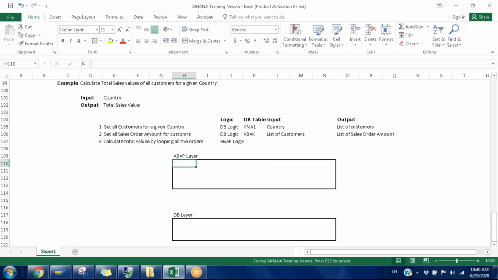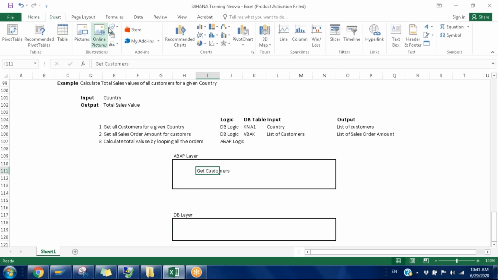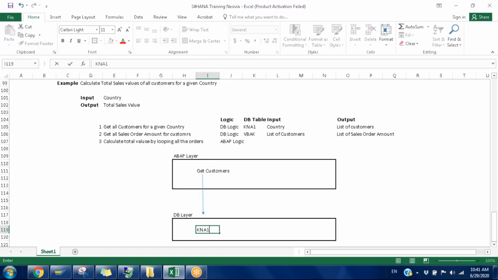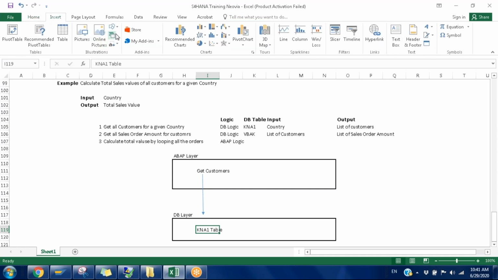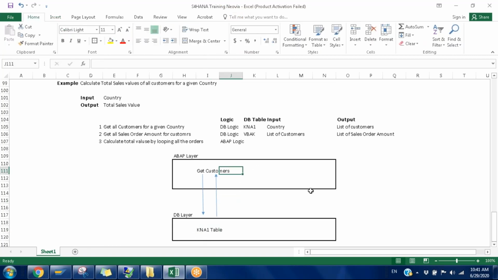For the first step, get customers, there is an interaction with the database, so control goes from here to here. We have the KNA1 table; it pulls the data and returns it back. This is step one.